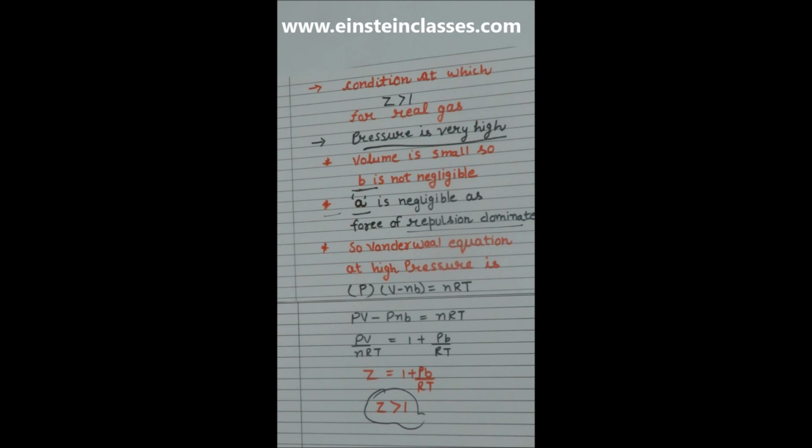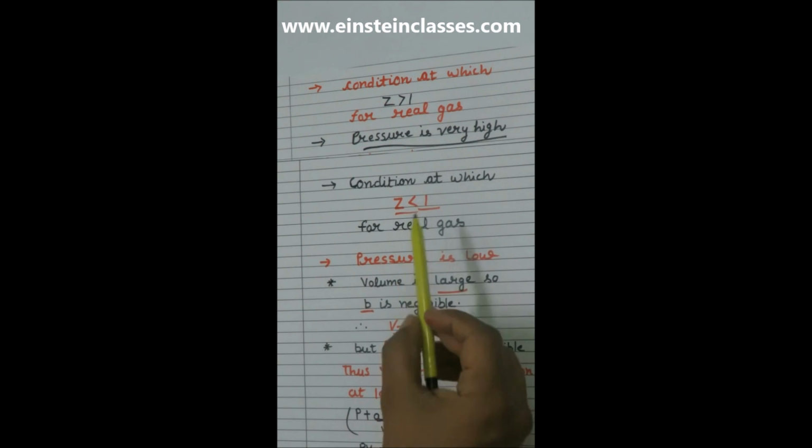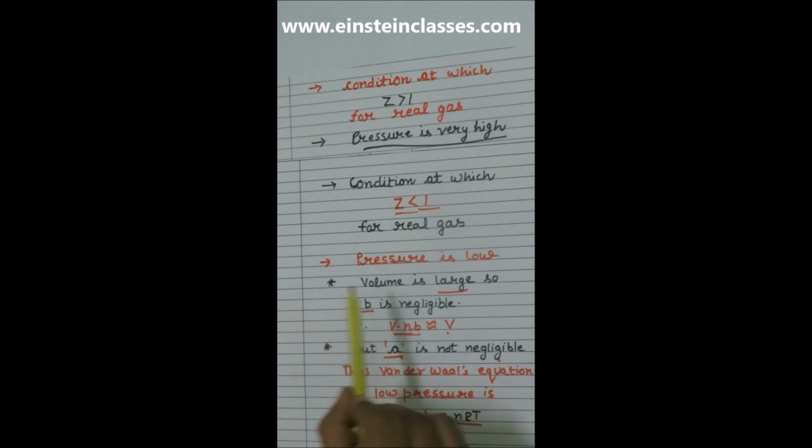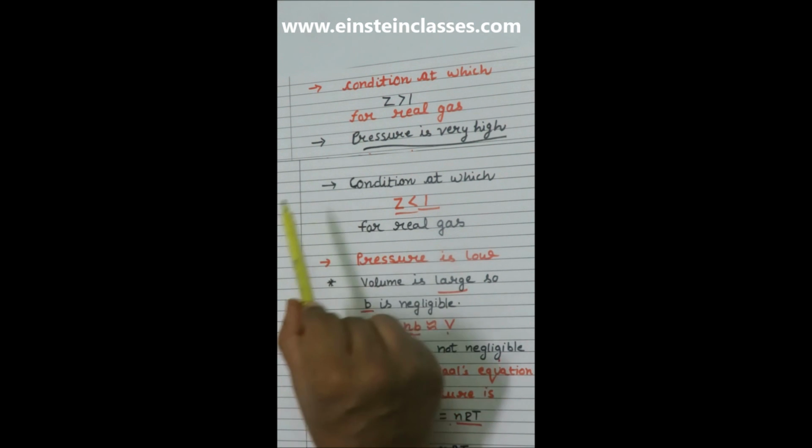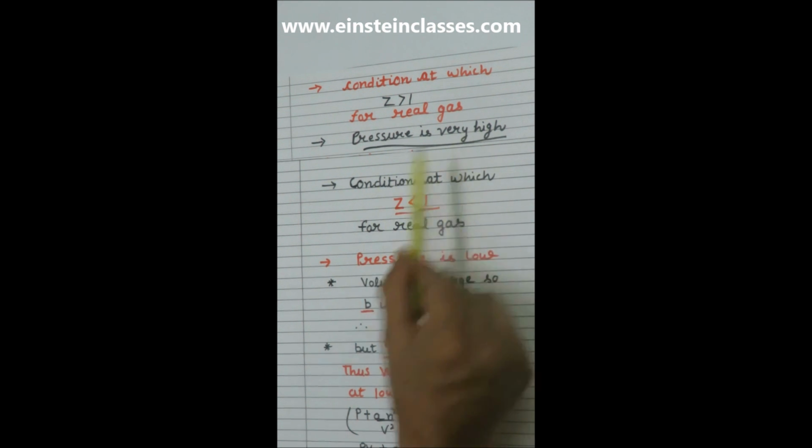So we can relate this with the previous one: the condition at which Z is less than 1 was when pressure is low, and the condition at which Z is greater than 1 is when pressure is very high.